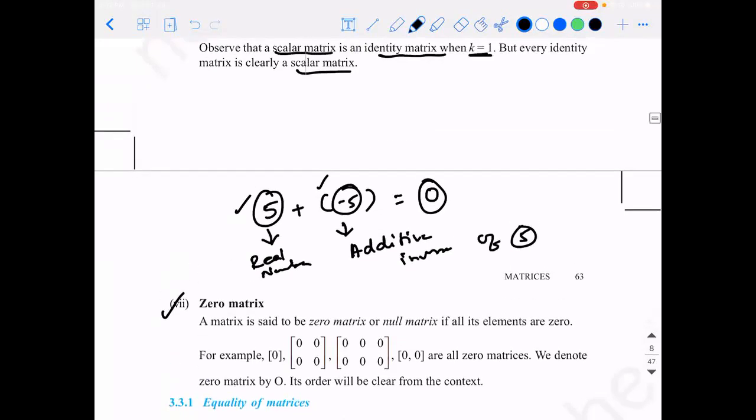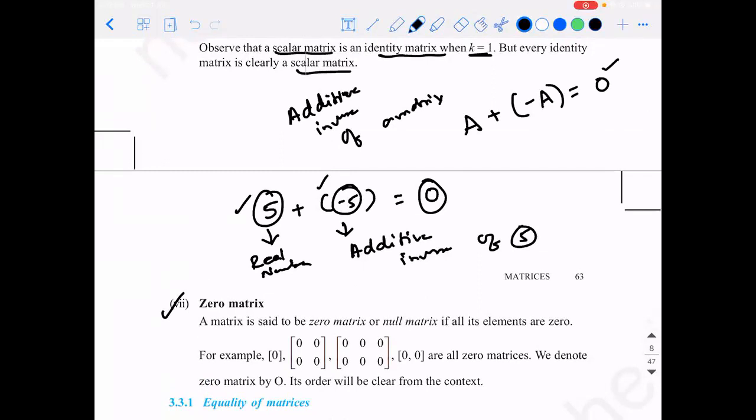Okay, then had there been something like an additive inverse of a matrix, what will you do? If A is a matrix, then you will add this matrix to another matrix which is minus A, which should give you what? Will it give you only a value 0 or will it give you a 0 matrix? 0 matrix. You're able to understand why the 0 matrix is important.